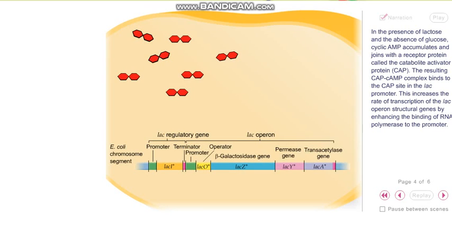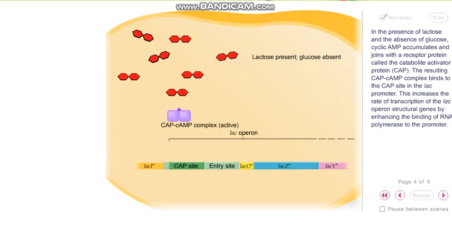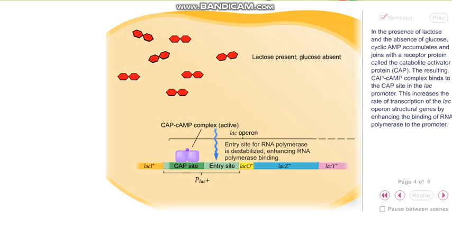In the presence of lactose and the absence of glucose, cyclic AMP accumulates and joins with a receptor protein called the catabolite activator protein, CAP. The resulting CAP cyclic AMP complex binds to the CAP site in the Lac promoter. This increases the rate of transcription of the Lac Operon structural genes by enhancing the binding of RNA polymerase to the promoter.